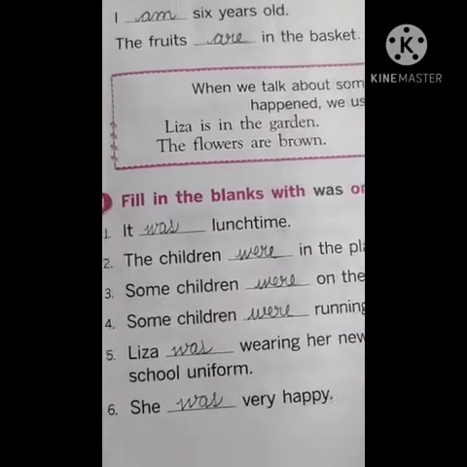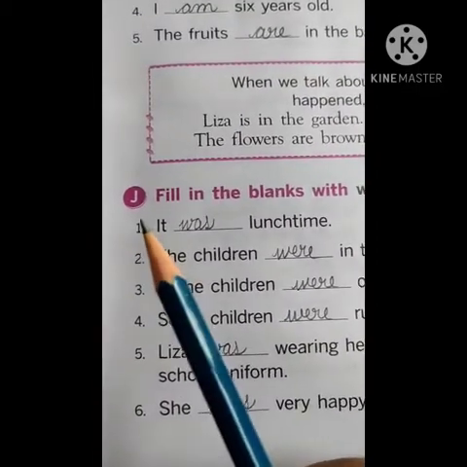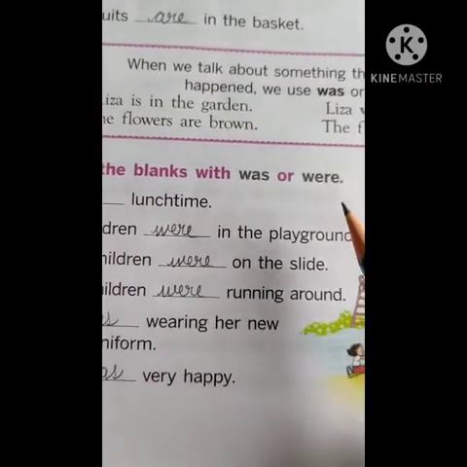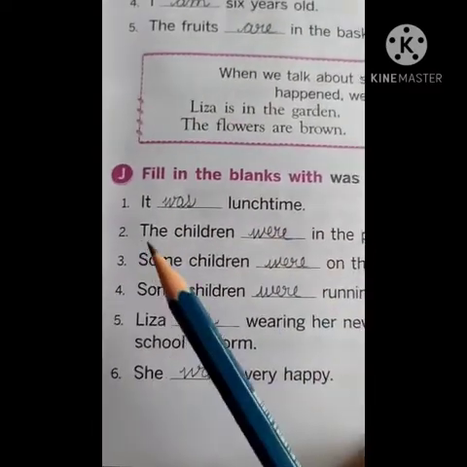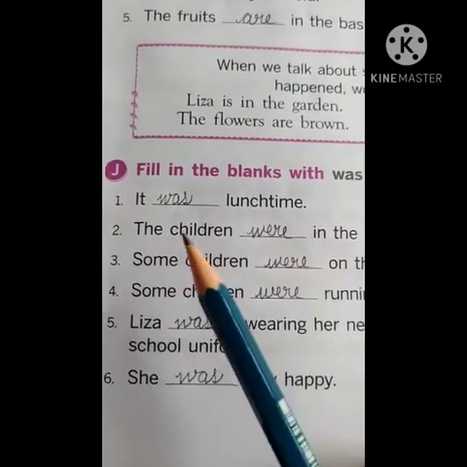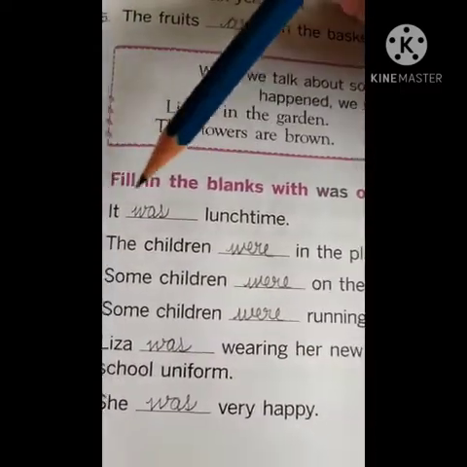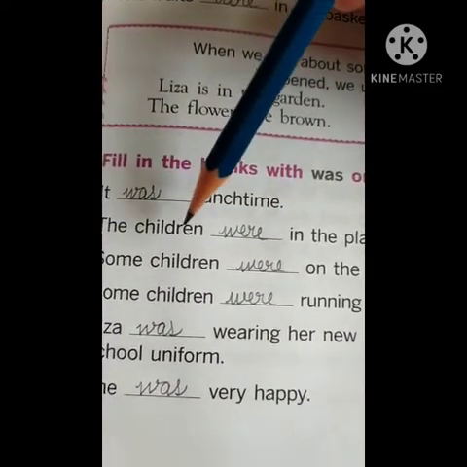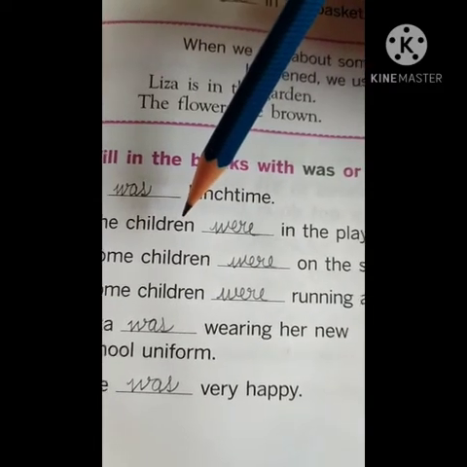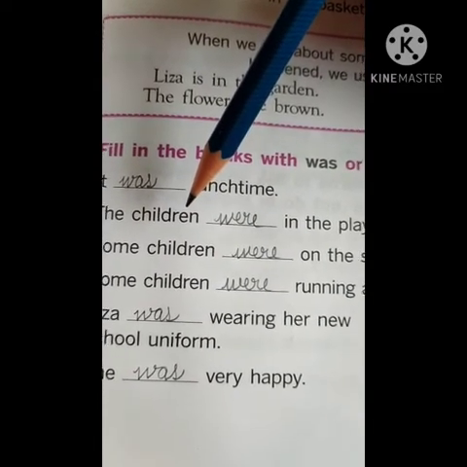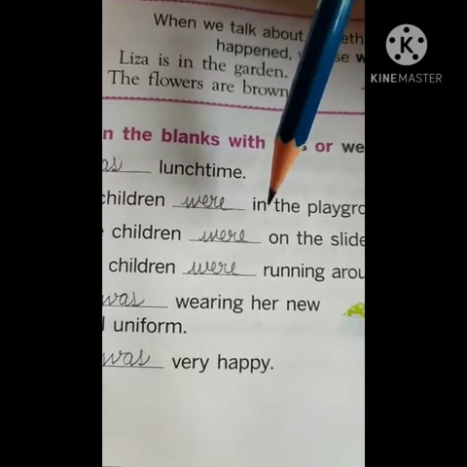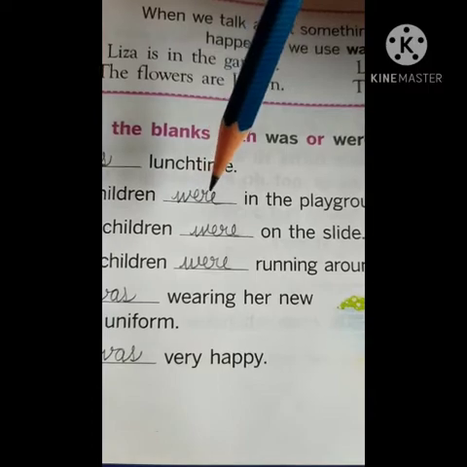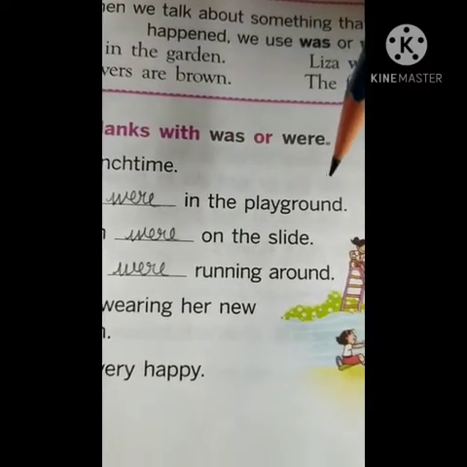Next one, do this exercise, children. This is the J bit. Fill in the blanks with was or were. It was lunch time. So what do you have to write, children? Was, W-A-S, was. The children were, because only one child is not present. So many children were present. That is the reason we have written were. What is the spelling for were? W-E-R-E, were. In the playground.